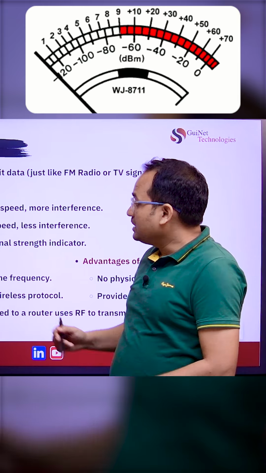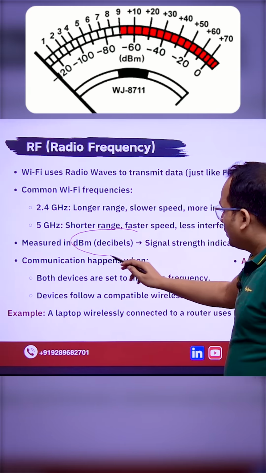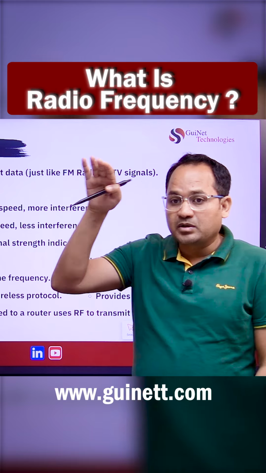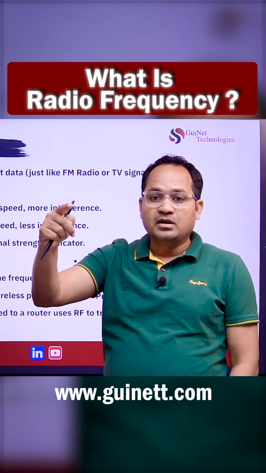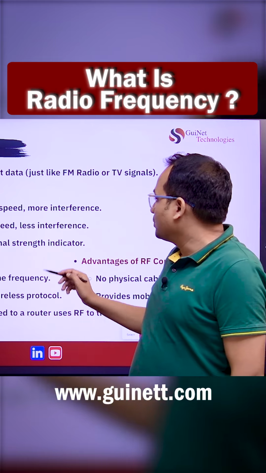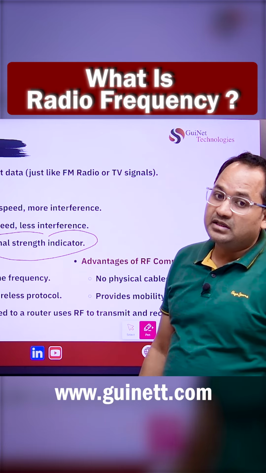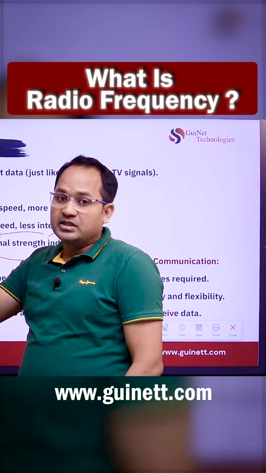coming. So any kind of radio frequency, whether it comes by sound or by any kind of electronic means, any kind of air communication by radio frequency, they all are measured in dBm, and that is known as the signal strength indicator. More dBm, more strength of signals.